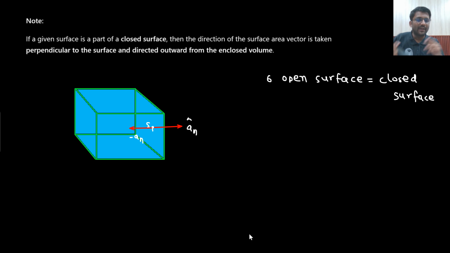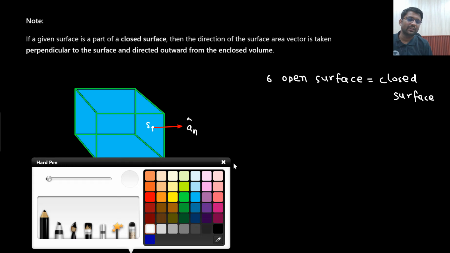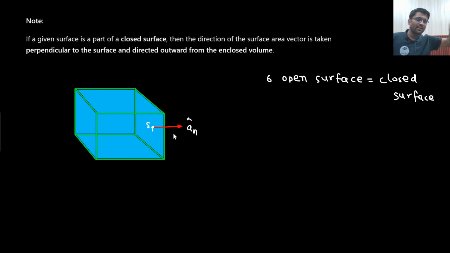But since it is a part of a closed surface, if a surface is a part of a closed surface, then the direction of the surface area vector is always taken perpendicularly outward to the enclosed volume. That means the vector should not be coming inside the volume, it should be outward to the volume only. So the direction of S1 will be outward.